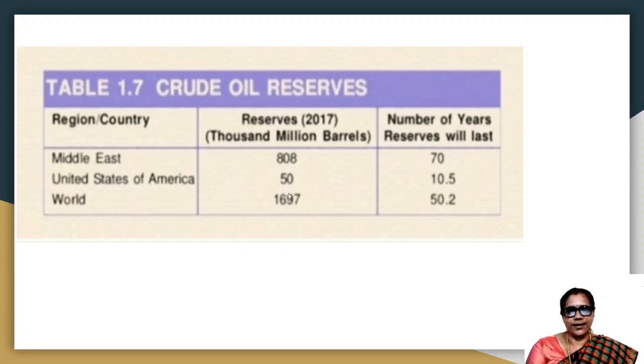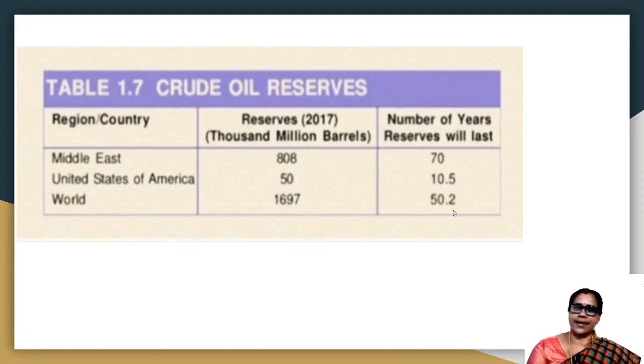And United States of America has 50,000 million barrels, and it might last for 10.5. That means 10 years and 5 months. Again, overall in the world, what is the oil reserves, crude oil reserves? It is 1,697 million barrels, and it might last for nearly half a century. That is 50 years, 50 years and 2 months.